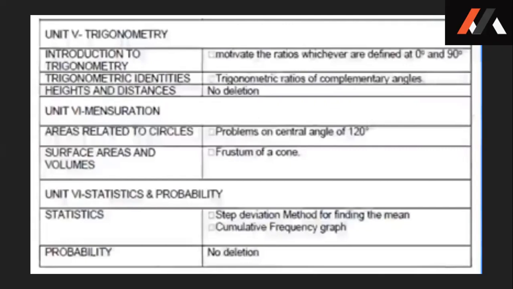Now let's go to the next unit, statistics and probability. In the chapter statistics, there are two topics which have been deleted: step deviation method for finding the mean and cumulative frequency graph. Both these topics have been deleted. And the last thing, probability, there is no change, 100% is to be tested.